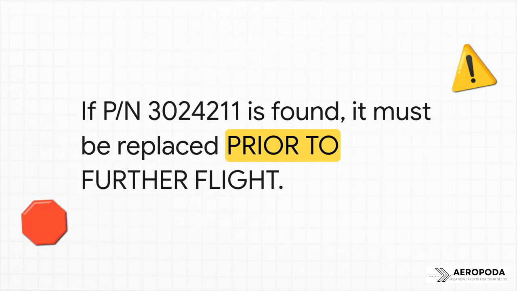But, and I can't stress this enough, if your records review confirms that part number 3024211 is installed, the directive is absolute. The part must be replaced prior to further flight. Let me say that again, prior to further flight. This is a grounding instruction, plain and simple.